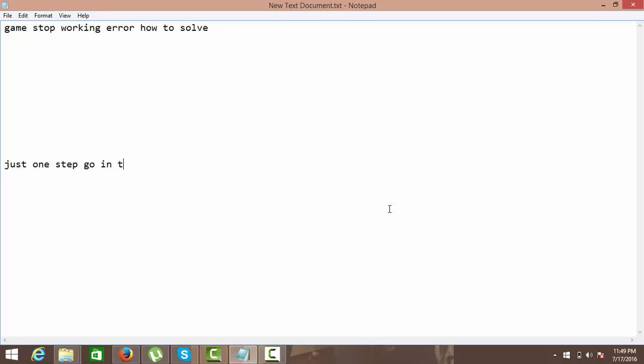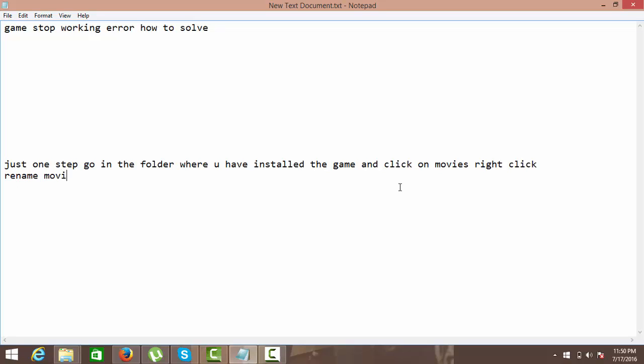Go in the folder where you have installed the game and click on movies, right click and rename the movies folder with this movies.